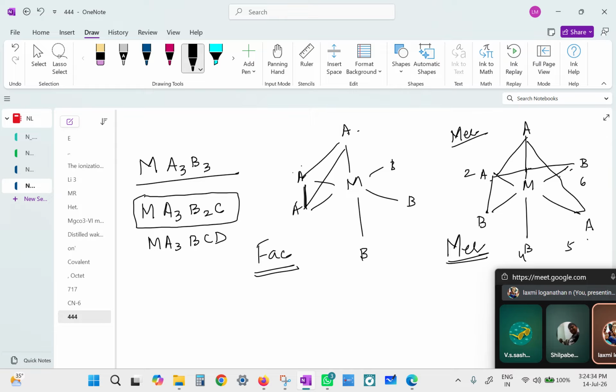Rubber band it. I need one more. I think that's enough.